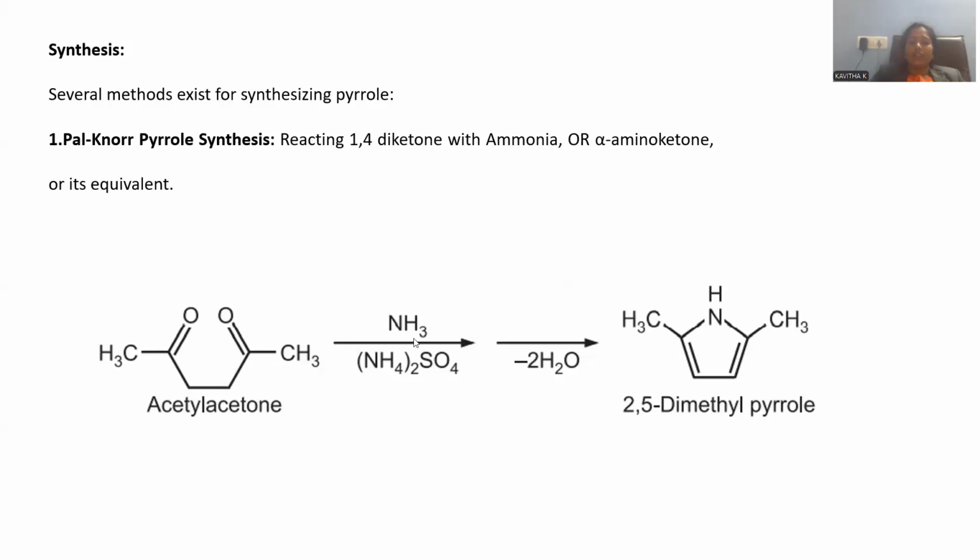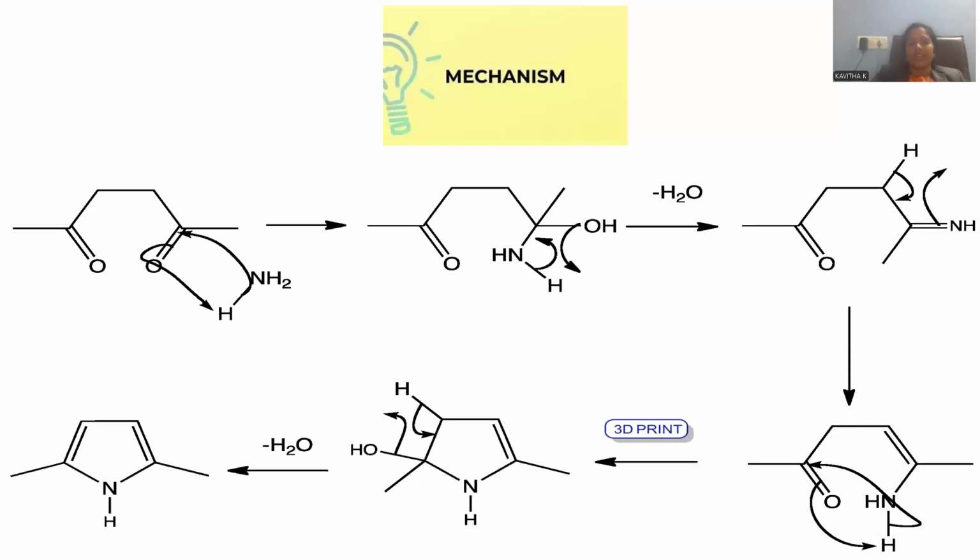This 1,4-diketone is subjected to a reaction with the ammonia molecule. Either it may be taken in the form of ammonium sulfate, or else direct ammonia can be taken for the condensation reaction. Whenever both the molecules are condensed, there is a formation of dimethyl pyrrole as the final product. So here diketone is the starting material, can be condensed with ammonia, giving rise to pyrrole as the target molecule.